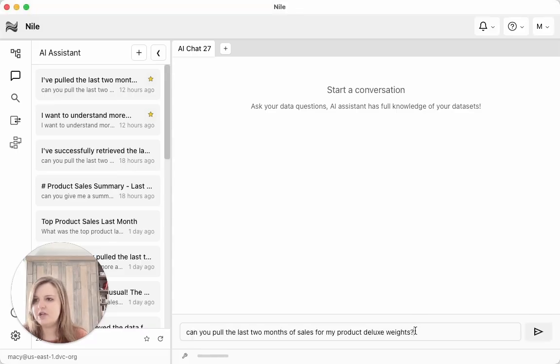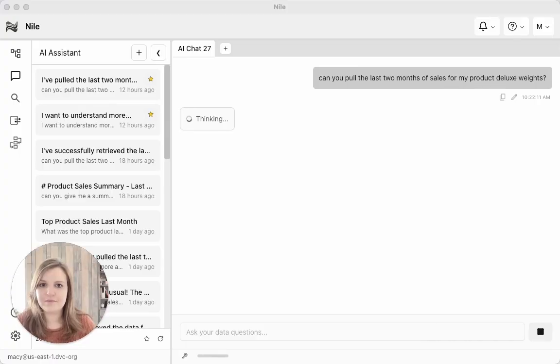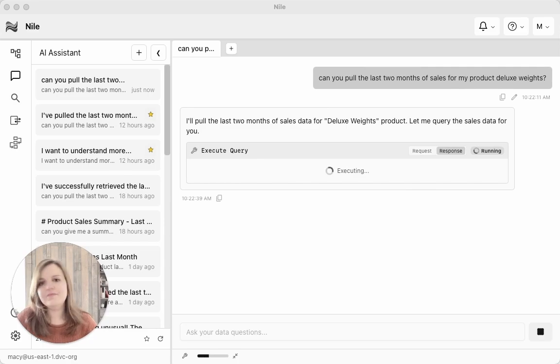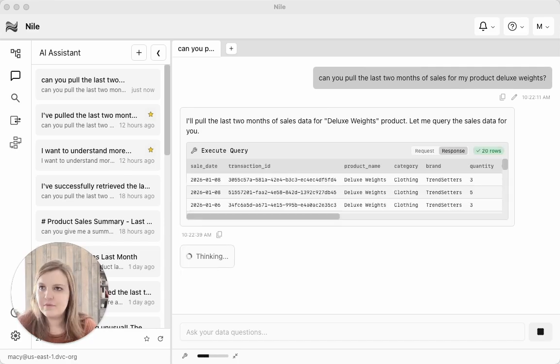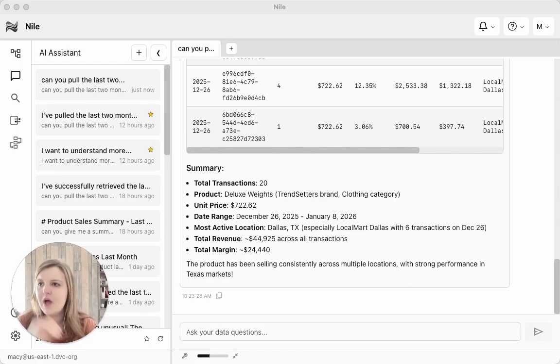I'm going to ask my agent, can you pull the last 2 months of sales for my product, Deluxe Weights? Now, because Nile already knows all of your data tables, it's actually able to answer this without any more details from you. We're going to let it think for a couple seconds. And now you can see it executing. And we are almost done. One final thinking so that it can spit out a summary for us. Voila, here you have it.